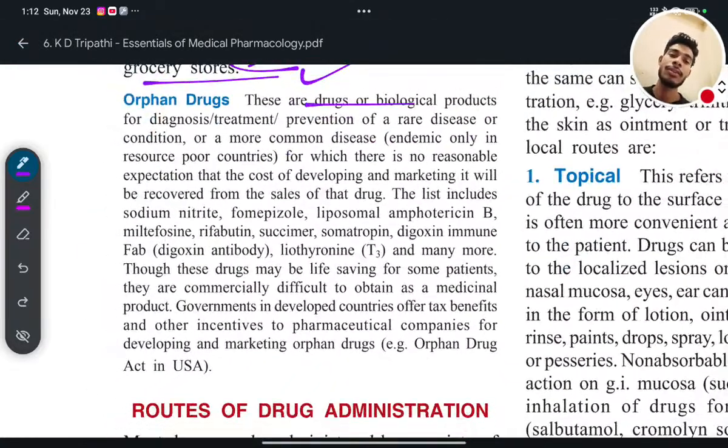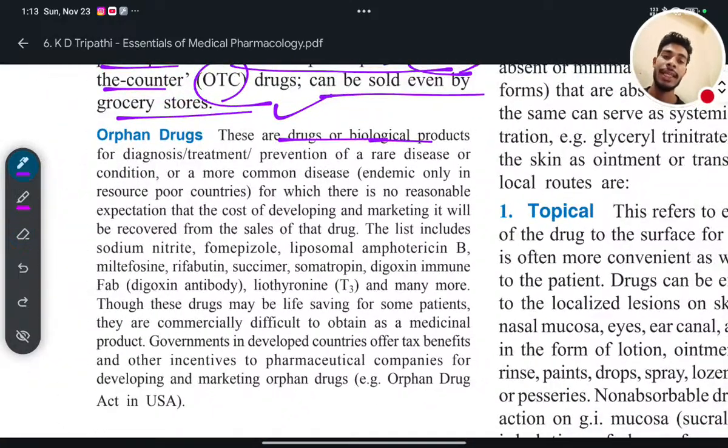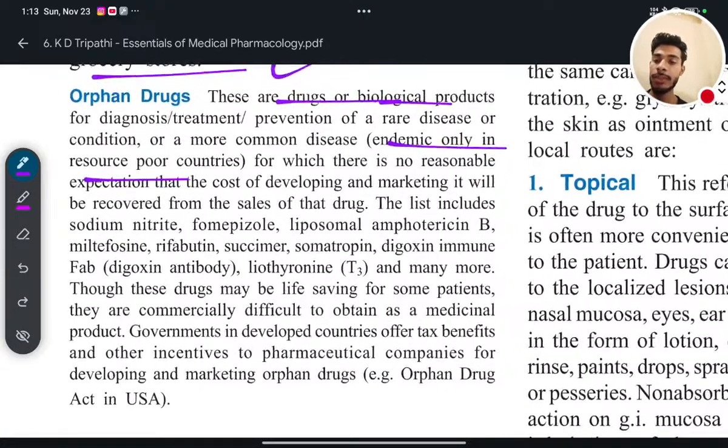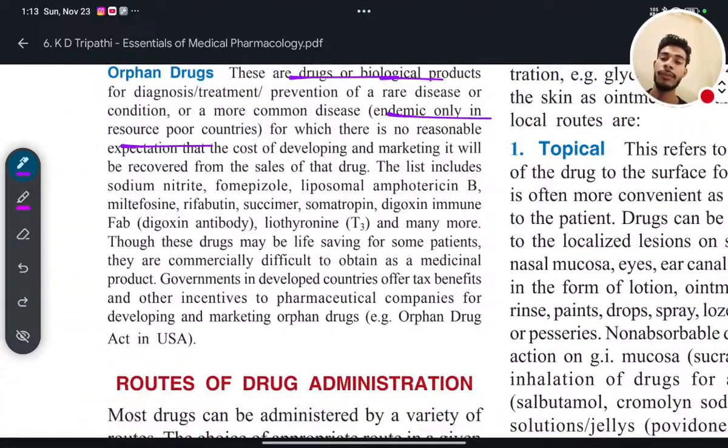Next is orphan drugs. These are drugs or biological products for diagnosis, treatment or prevention of a rare disease or condition, or a more common disease endemic only in resource-poor countries, for which there is no reasonable expectation that the cost of developing and marketing them will be recovered from sales of the drug.